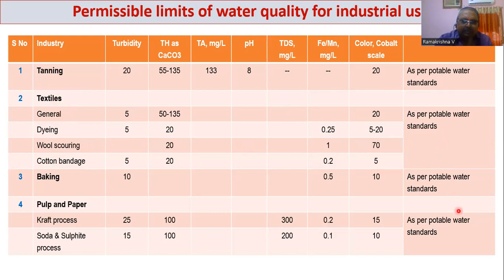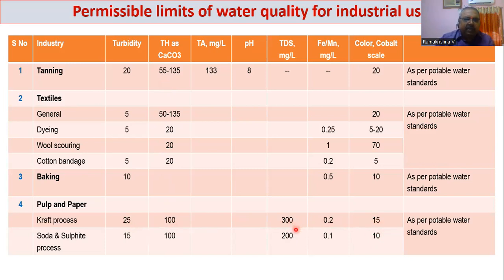And in pulp and paper, there are two different processes which are mainly used: one is the Kraft process, and the other is the soda and sulfate process. Here also you see turbidity can be slightly higher, 25 to 50 NTU. Total hardness is less than that of tanning, 100 milligram per liter. TDS is 200 to 300. Iron or manganese should not be more than 0.2, and color can be relaxed up to 10 to 15 color units on the cobalt scale. The remaining are as per potable water standards.